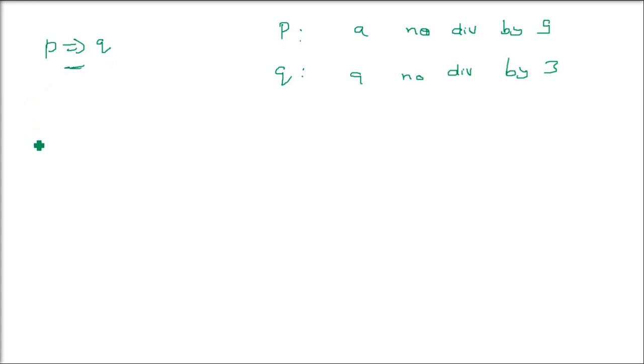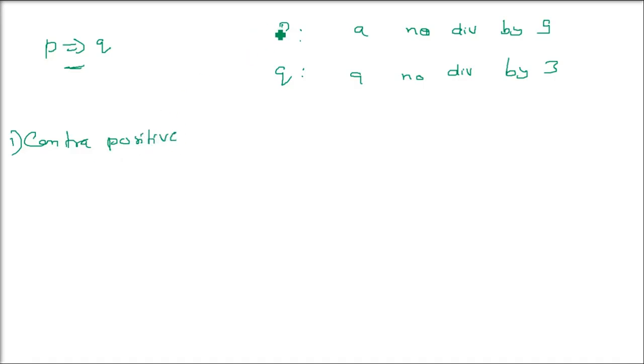Now I'm going to tell you three things: contrapositive, converse and inverse. Let me write the example first so that we understand it. I'm writing P as a number divisible by 9. Q is a number divisible by 3. The actual statement is if a number is divisible by 9, then it is divisible by 3. So this is our statement. I just made simple statements P and Q from the compound statement.